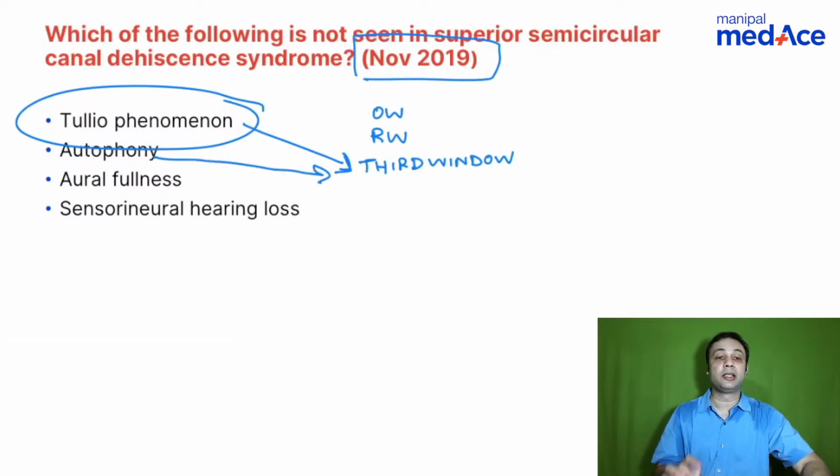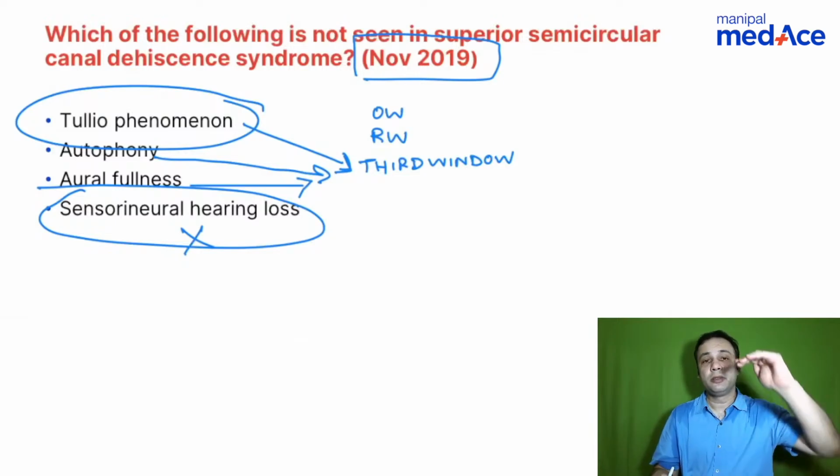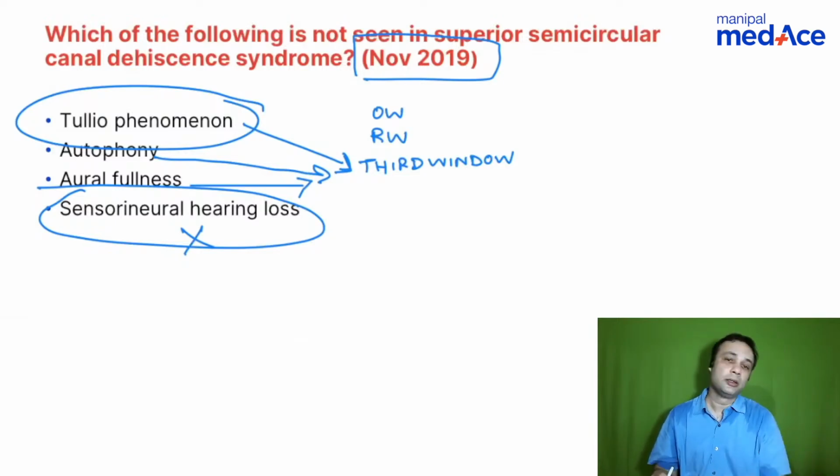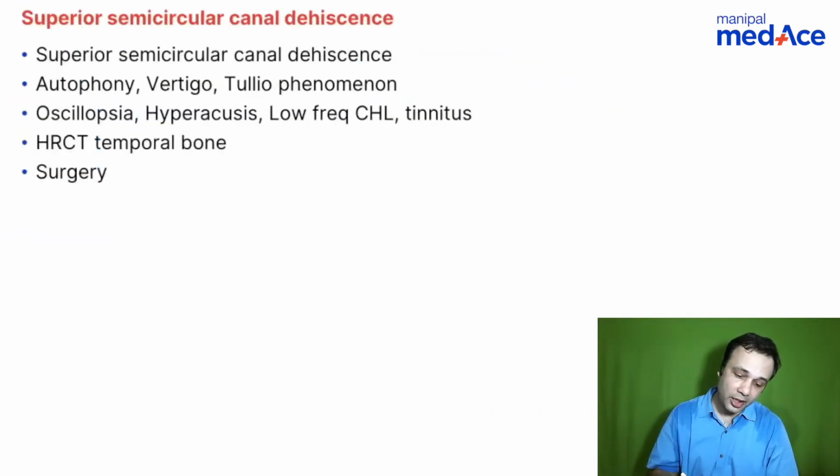Autophony is seen in cases of third window. Aural fullness, is it seen? It can be seen in case of third window. SNHL is not a feature of superior semicircular canal dehiscence. They are called superconductors, right? They have a very low frequency conductor, or their conduction is much better as far as the dehiscence is concerned, right? So these are the key features here of superior semicircular canal dehiscence.